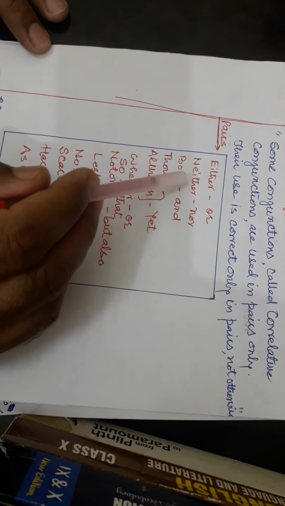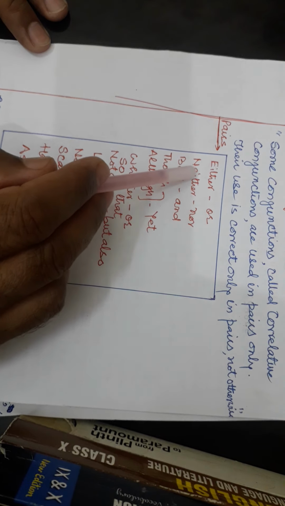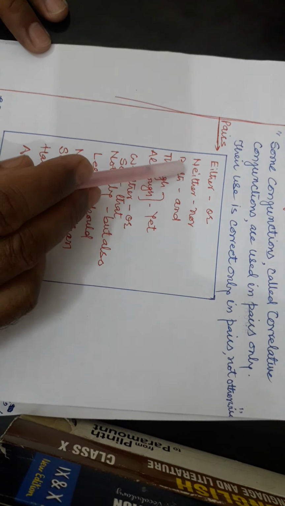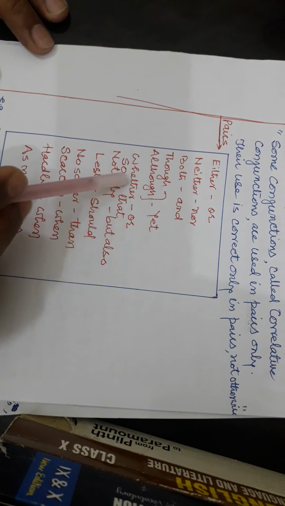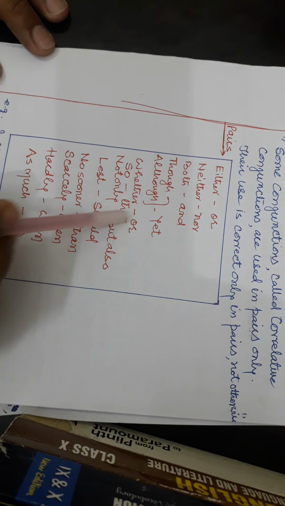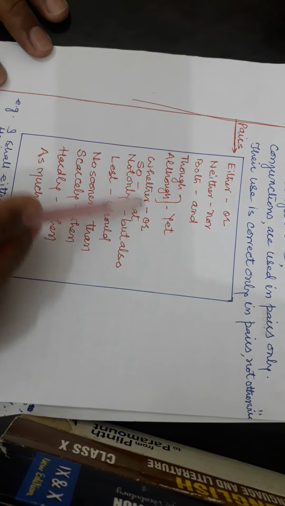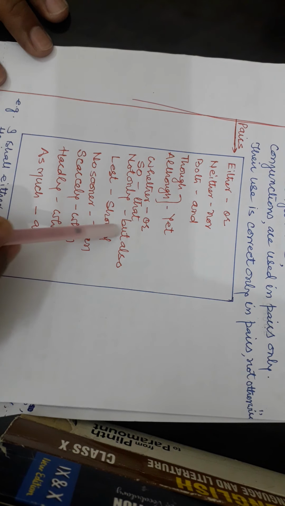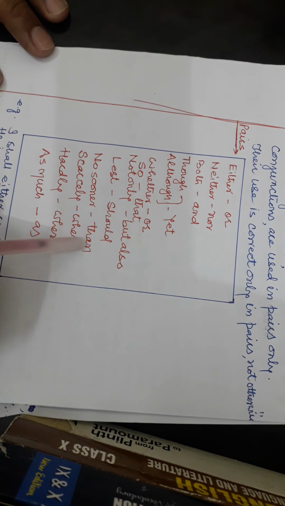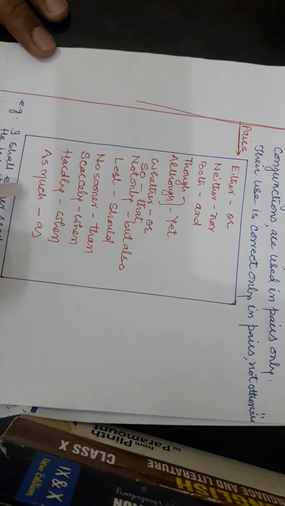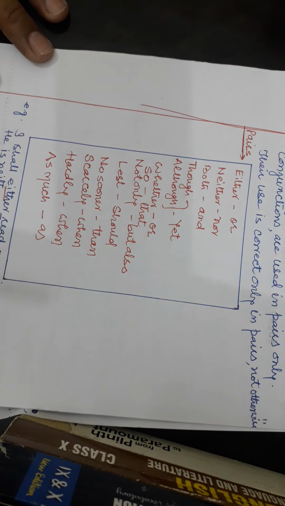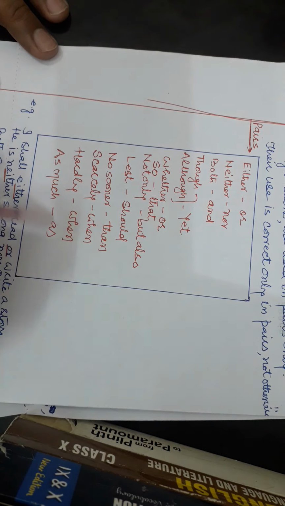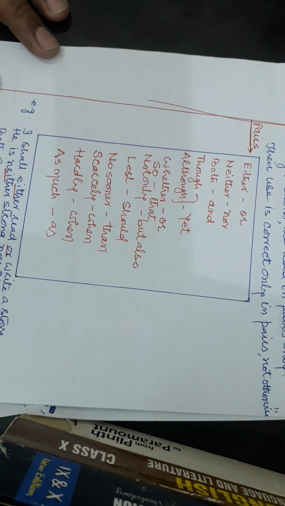Pairs are: either or, neither nor, both and, though although yet, whether or, so that, not only but also, lest should, no sooner than, scarcely when, hardly when, as much as. These are the pairs used in correlative conjunctions.